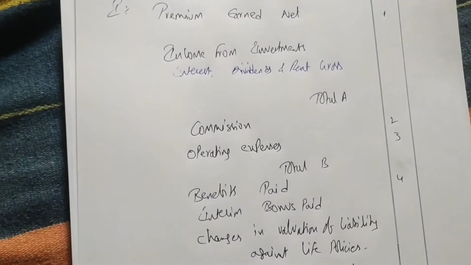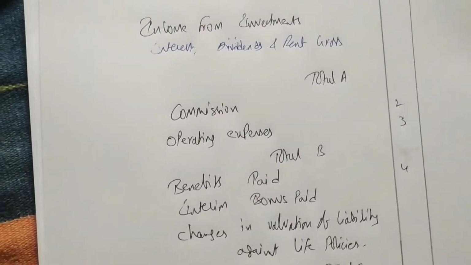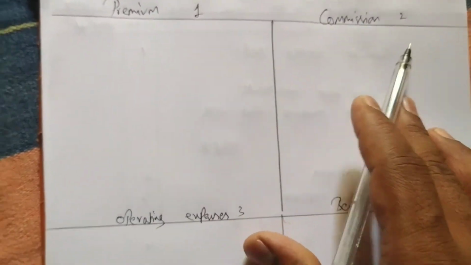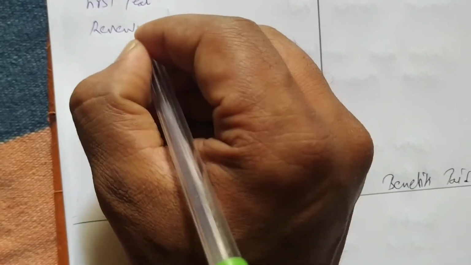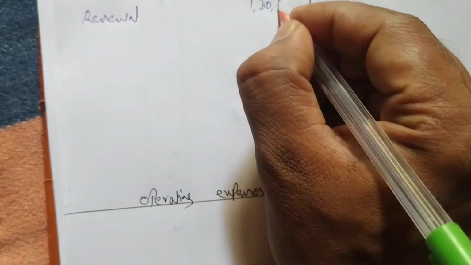Now we have to solve the problem, but for that we have to write working notes. So workings we will write. First working will be of premium. I have prepared working notes: premium 1, commission 2, operating expenses schedule number 3, and benefits schedule number 4. So we have to write one after the other. First, the first year premium we have is 6,10,000. So that we'll write under premium, first year 6,10,000. Next we have renewal premium, 3,30,000.